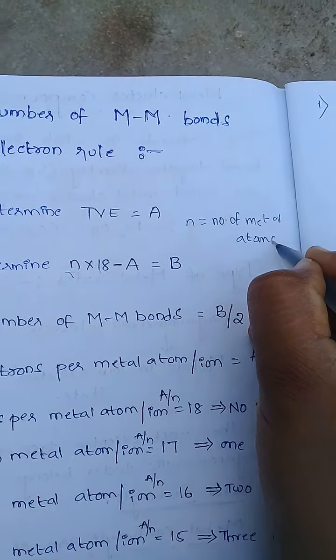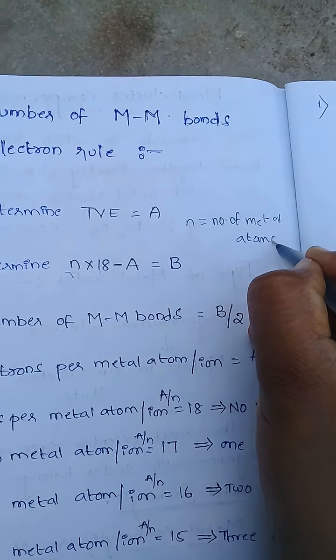This procedure is only applicable for low nuclearity carbonyl clusters, not for high nuclearity carbonyl clusters, and these low nuclearity carbonyl clusters contain only 4 or fewer metal atoms.